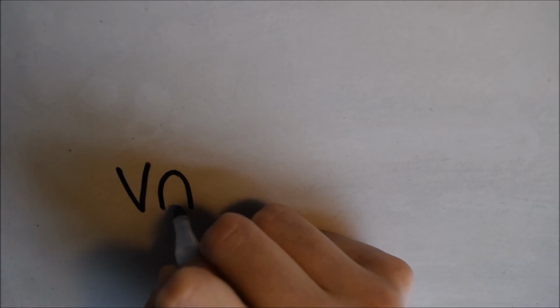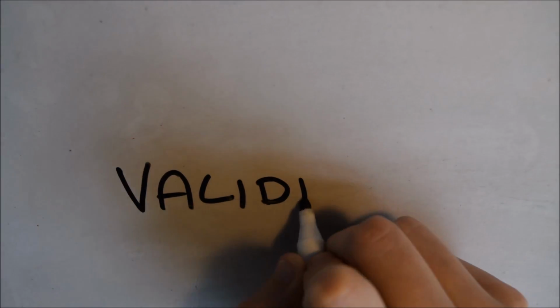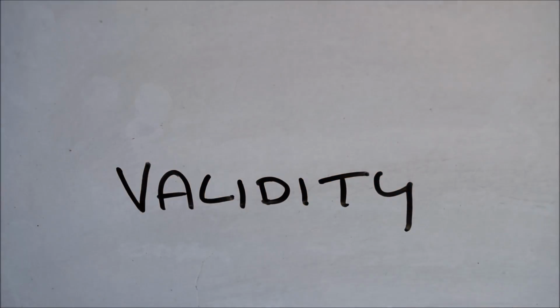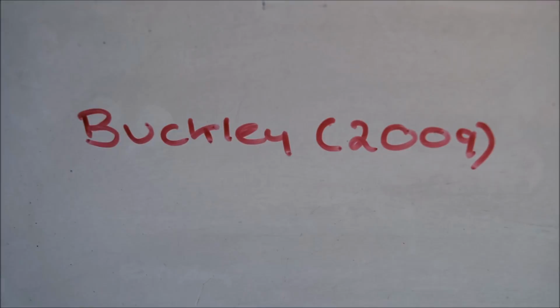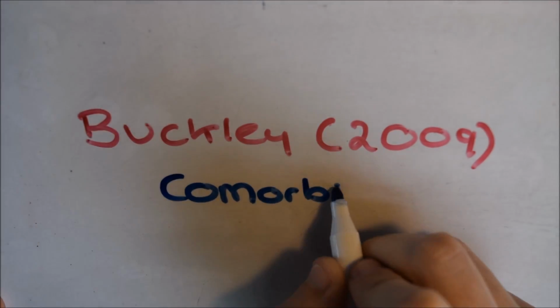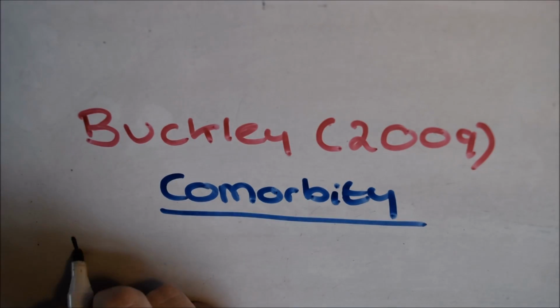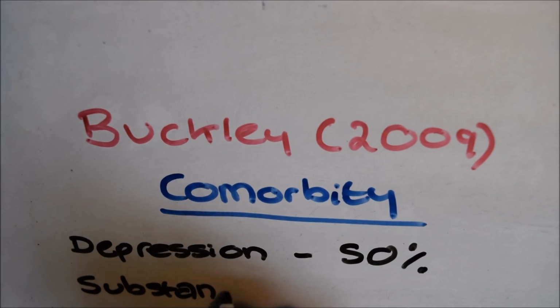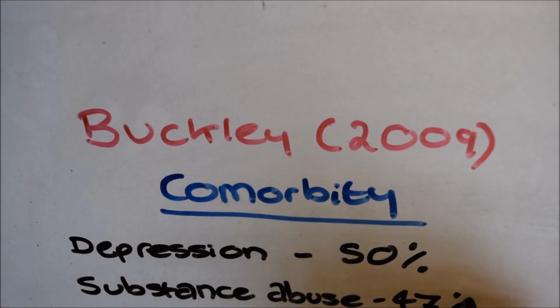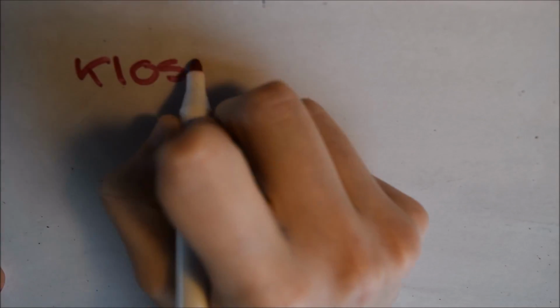Validity refers to the extent that a diagnosis represents something that is real and distinct from other disorders. Comorbidity is the extent that 2 conditions co-occur. Buckley et al. in 2009 estimated that comorbid depression occurs in 50% of patients and 47% of patients have comorbid substance abuse. This makes treatment difficult.